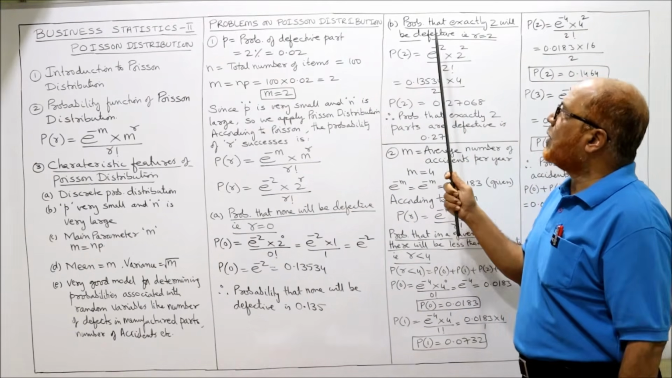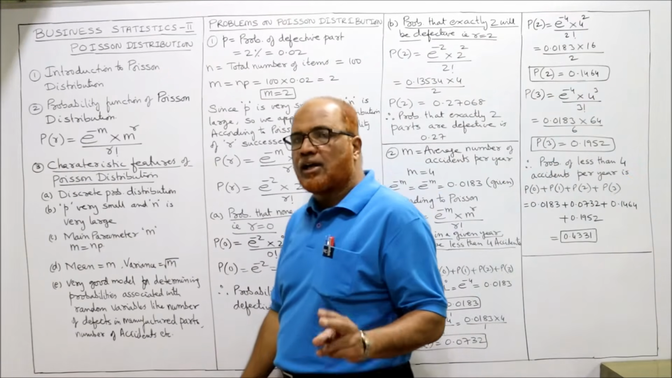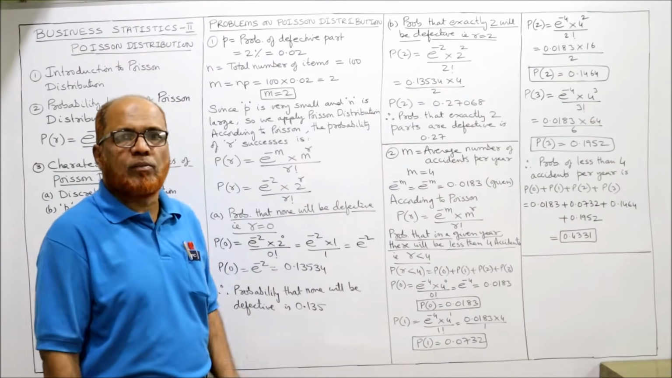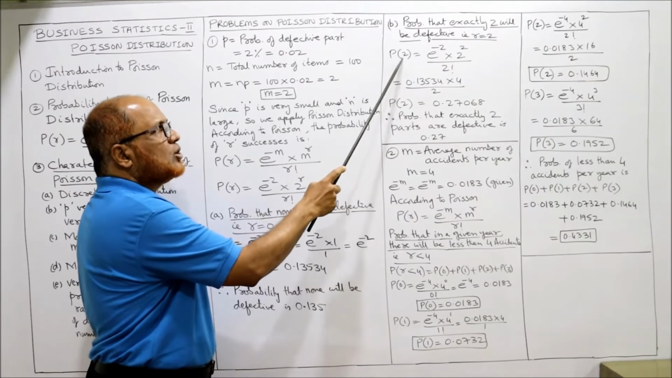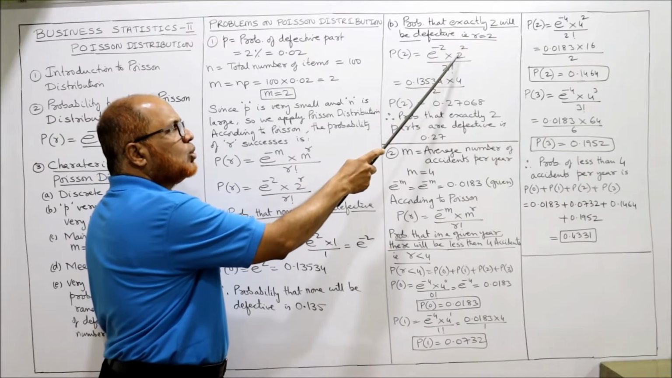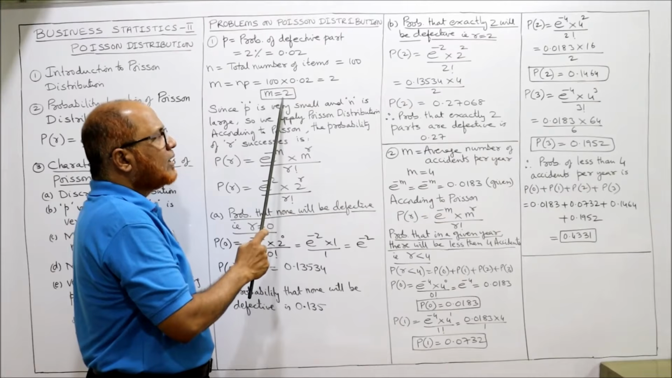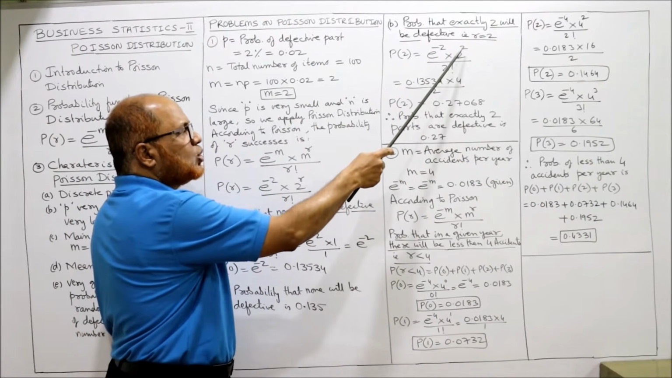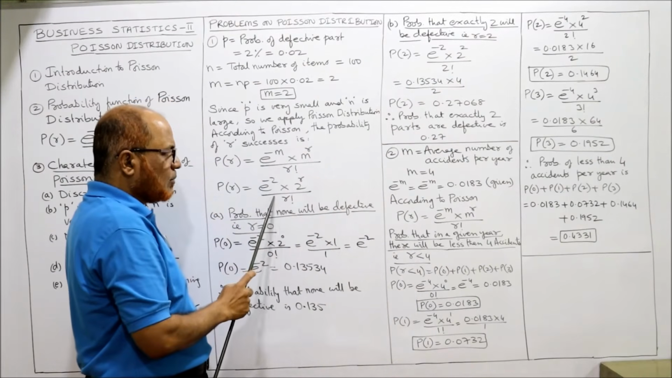Similarly, probability that exactly 2 will be defective. Out of 100 items, what is the probability that 2 items are defective? So r is equal to 2. P of 2 is equal to e to the power of minus 2 into 2 to the power of 2 divided by 2 factorial. It is m to the power of r; m is 2 and r is also 2. I will substitute into the formula.